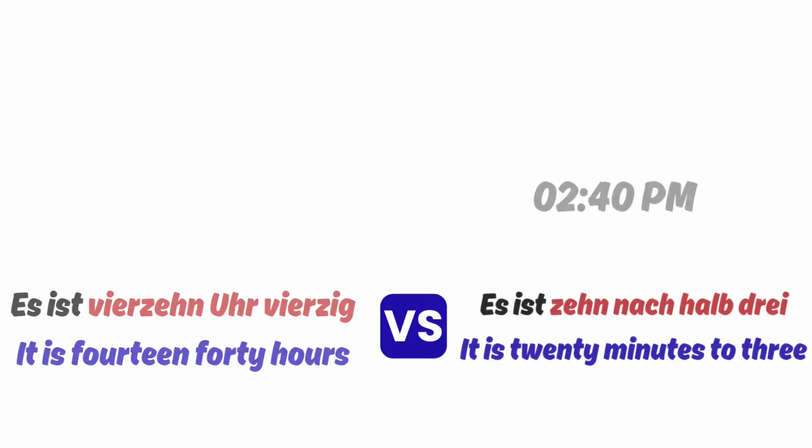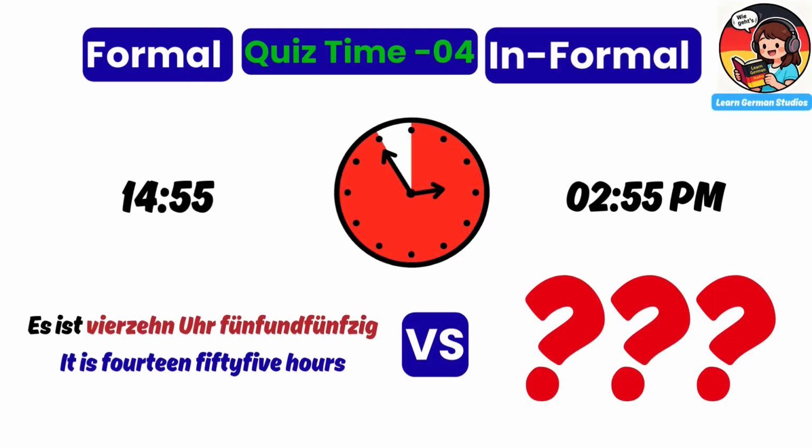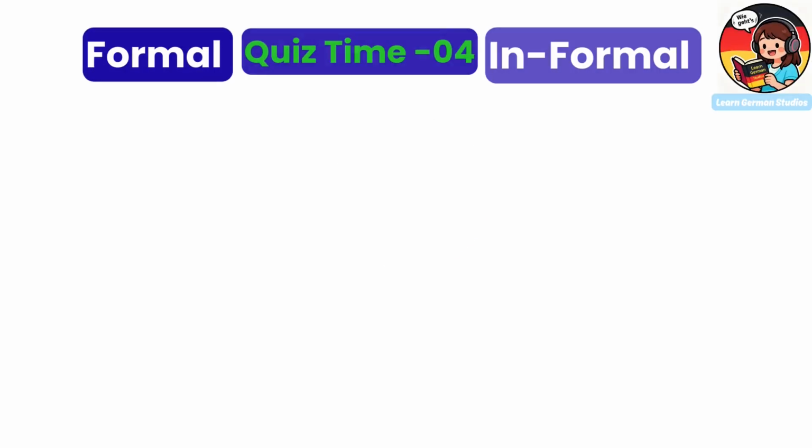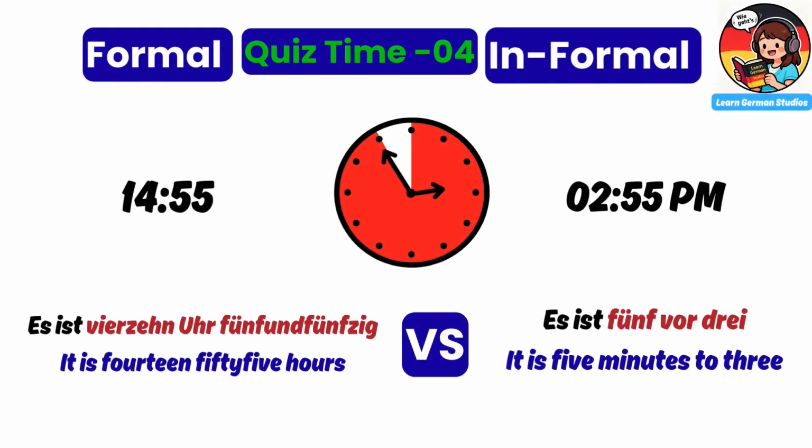Quiz 4. Formal time. Es ist 14:55 Uhr. It is 14:55. How do we say this informally? Can you guess? The answer is, es ist 5 vor 3. It is 5 minutes to 3.